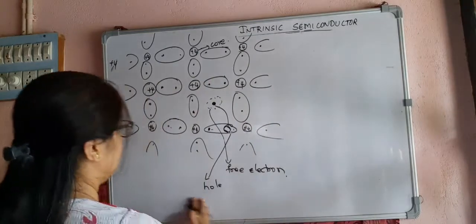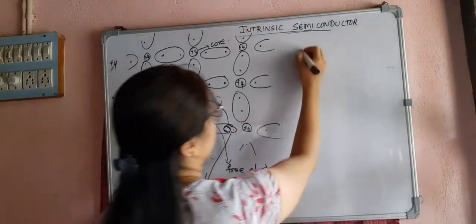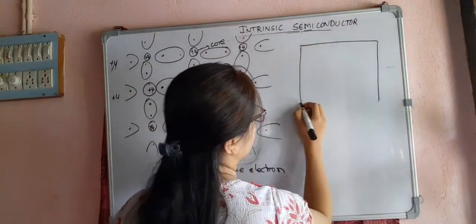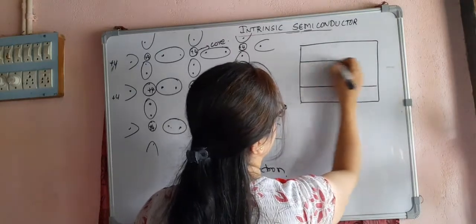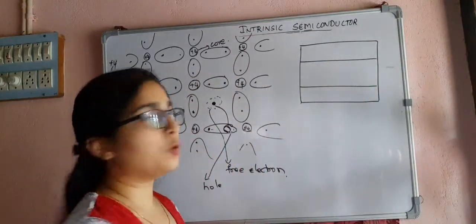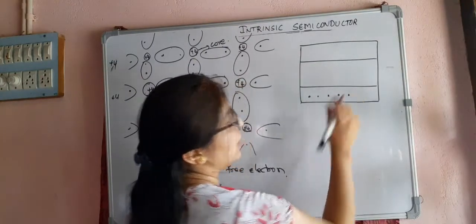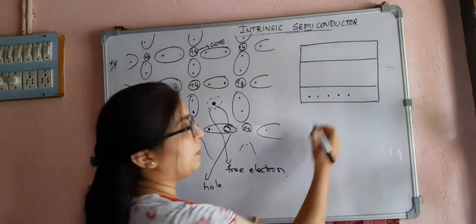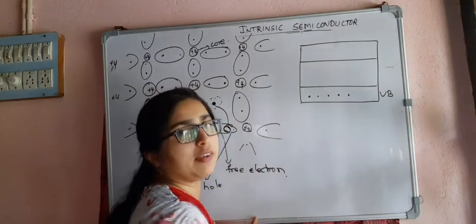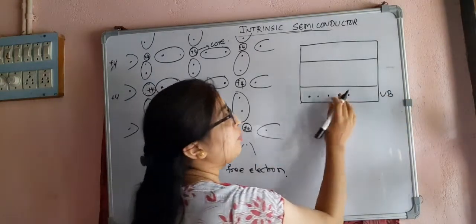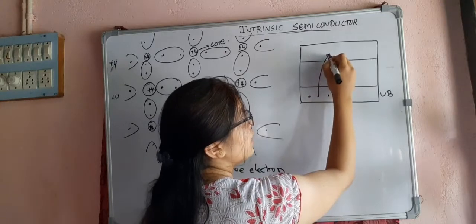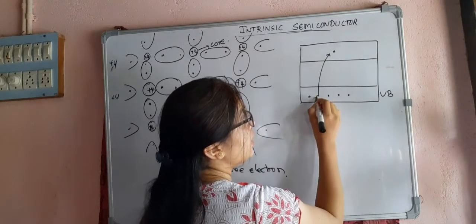And now you see, just suppose I have 5 electrons. I am telling this for explanation purposes: at the valence band there are 5 electrons. Now what happens at room temperature? If this moves here, a hole is created.